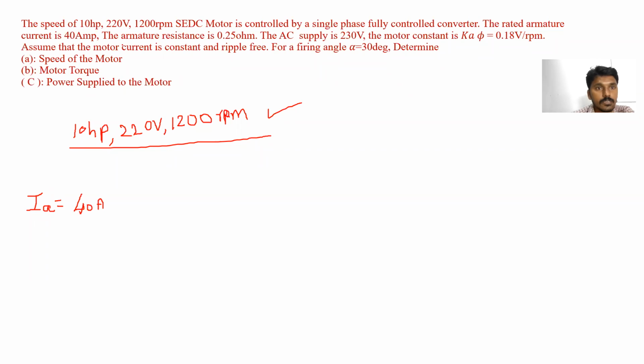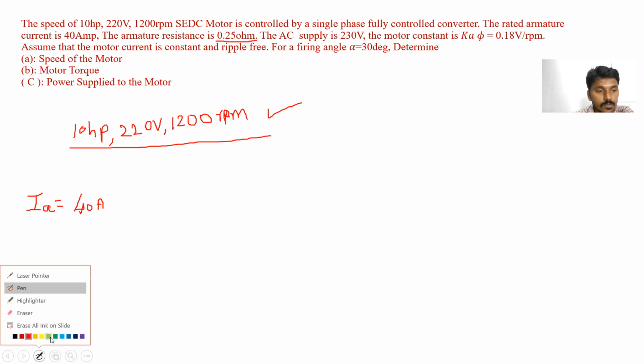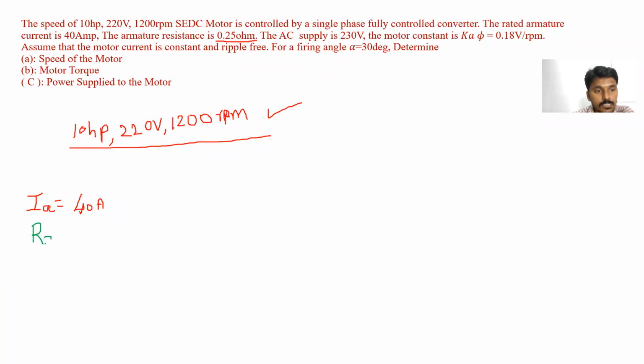Clear? Next, RA means armature resistance. How much? 0.25 ohms. Is it right?